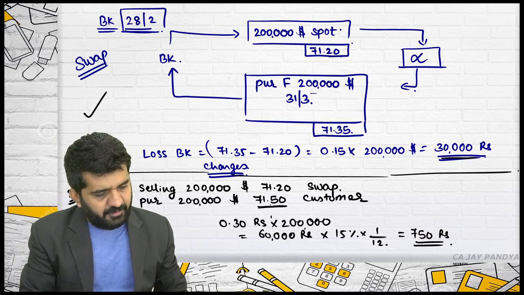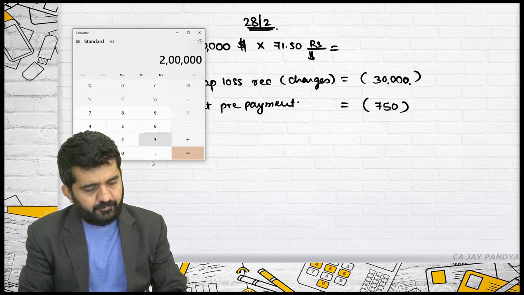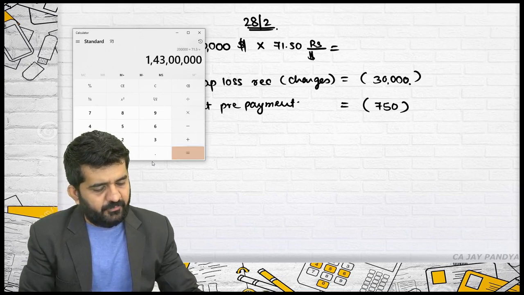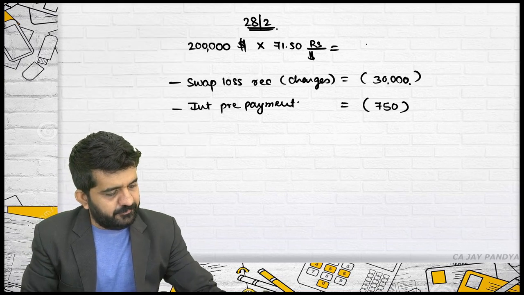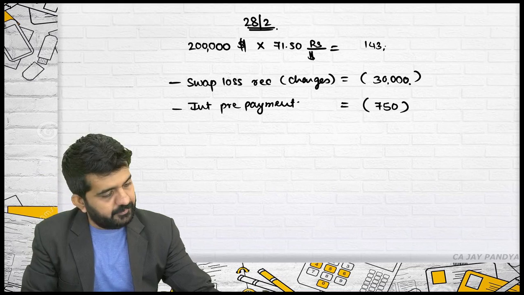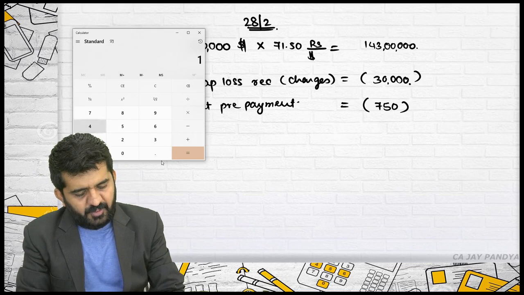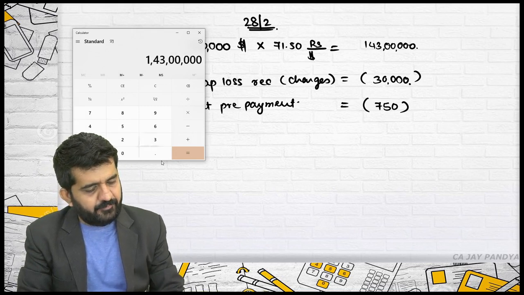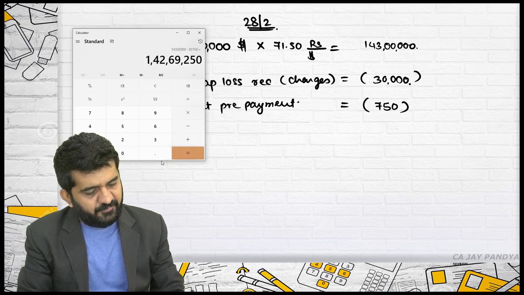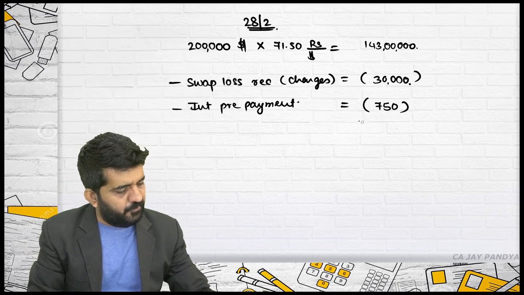$2 lakh into 71.50 is 1 crore 43 lakhs. 1 crore 43 lakhs minus 30,750 is 1 crore 42 lakh 69,250.